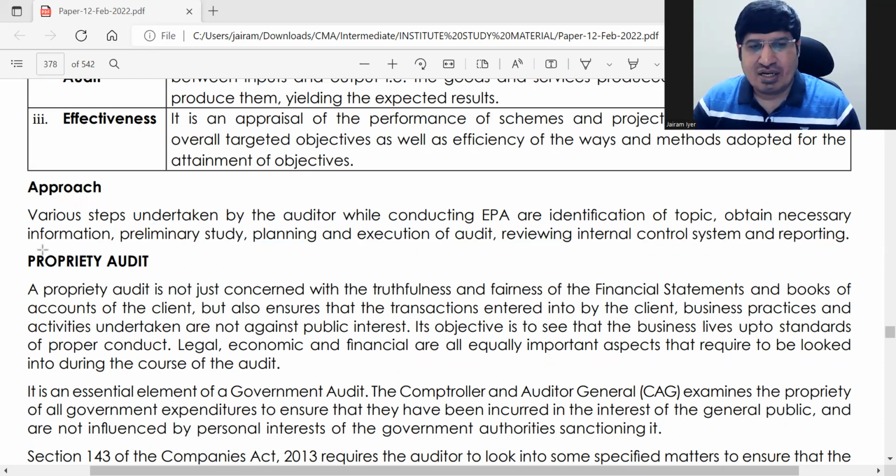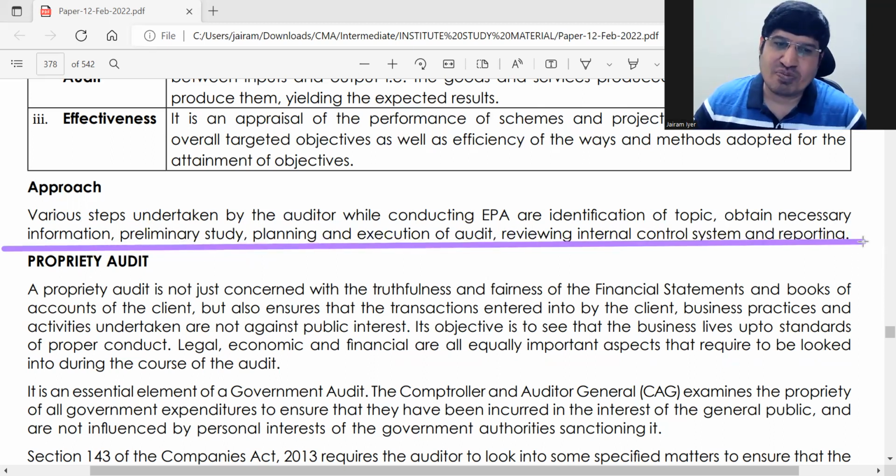Then from here we'll do propriety audit in the next class. Propriety audit.